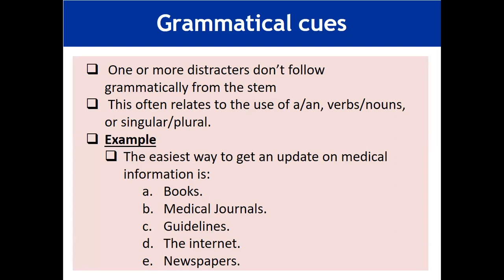For example, one or more distractors. Distractor means the wrong option. One is the correct option, and the remaining all are known as the distractors. So one or more distractors don't follow grammatically from the stem, and this often relates to the use of a, an, verb, noun, or singular plural. For example,